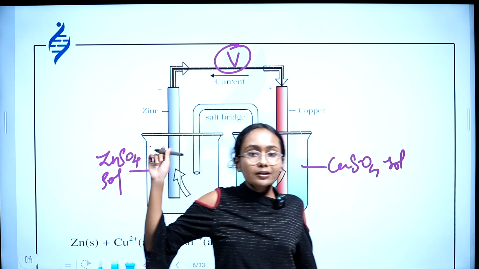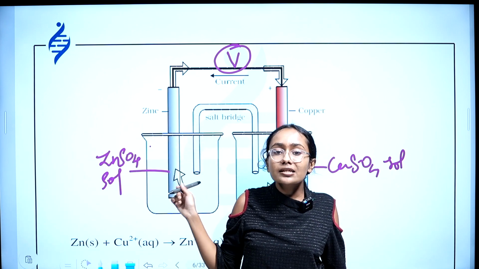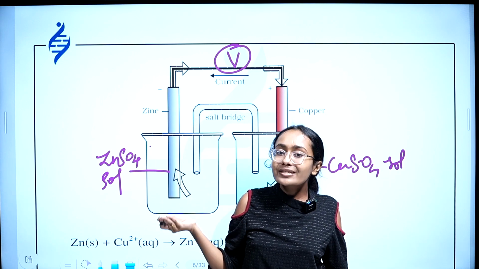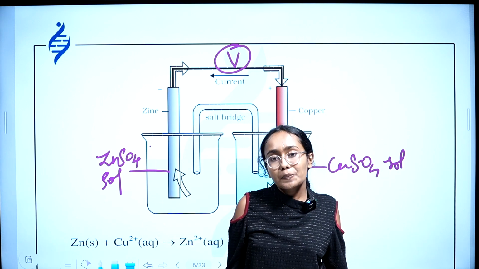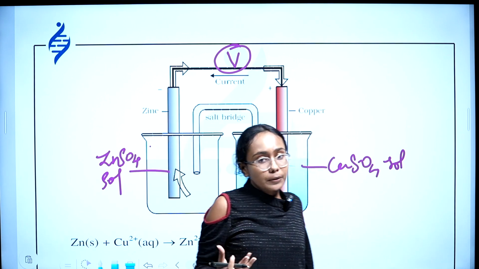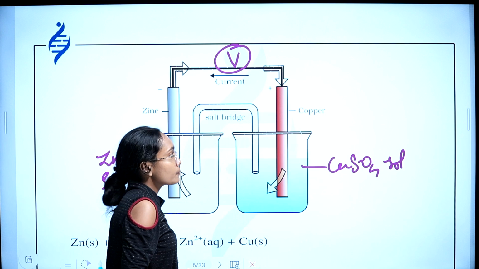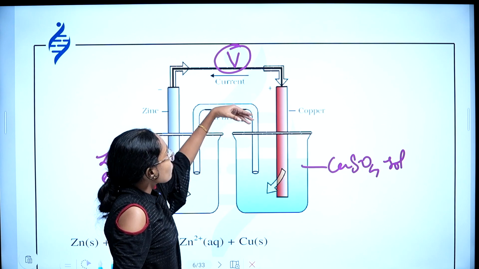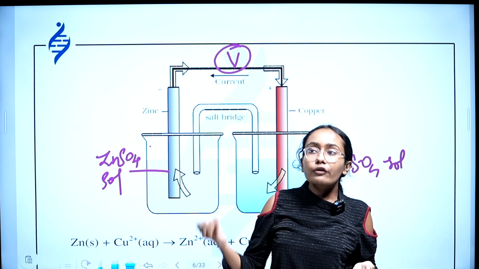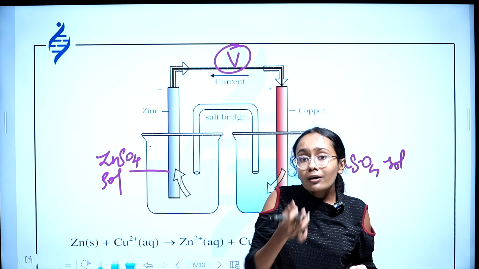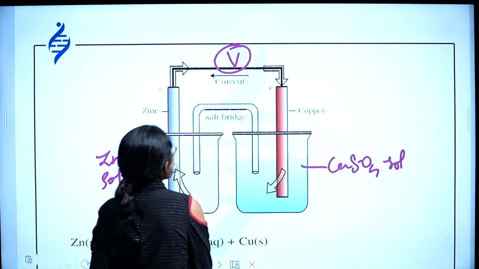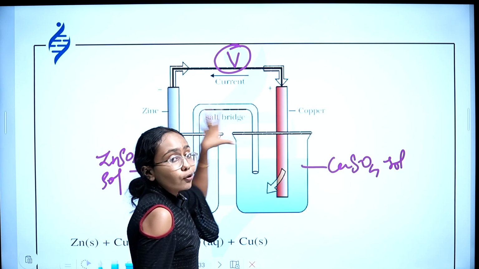Okay, this is a galvanic cell, right? So electricity has to be produced from a chemical reaction. So we need to know whether electricity, or current, is produced there. For that we need a voltmeter, or else you can keep a bulb so as to detect the presence of electricity. Whenever current flows through it, the voltmeter needle deflects, right? Or if you keep a bulb, it will glow whenever current is passed through it. You can keep whichever is possible for you, but we need to know whether current is flowing.